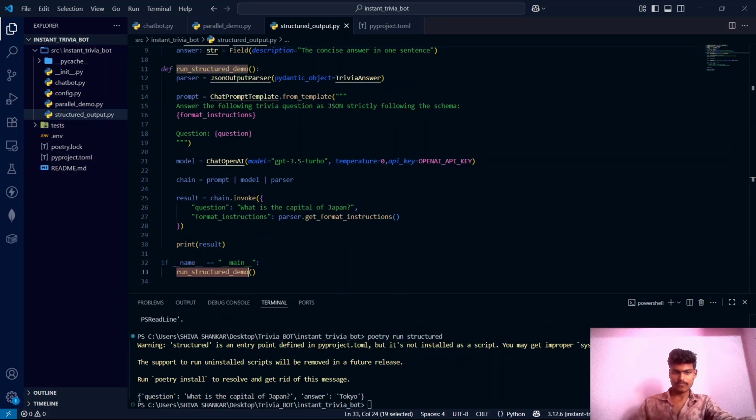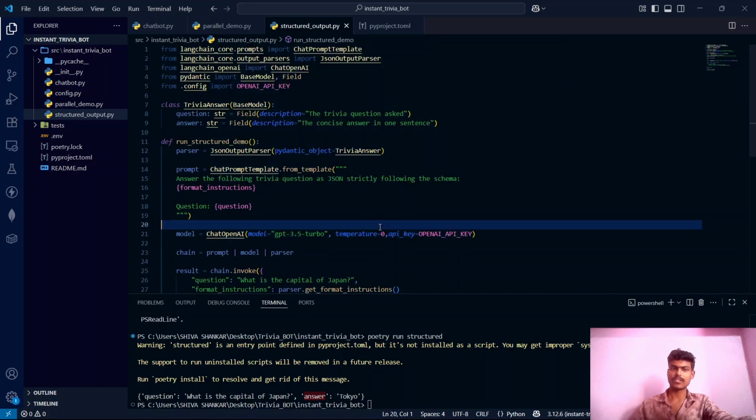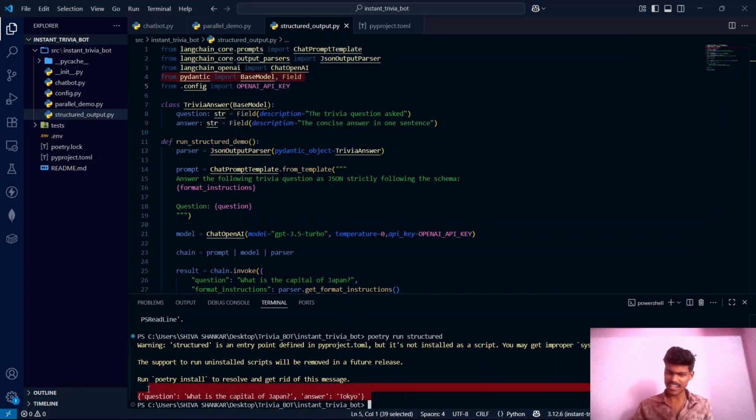So we got the answer in the desired format, guys. It is a JSON object. It has two fields. One is the question, another is the answer. This is the purpose of JSON output parser, guys. This can be achieved using this JSON output parser and the Pydantic library. Now you can use this data anywhere. You can save it in a database. You can feed it into a UI. You can also pass it to another pipeline. The choice is up to you.